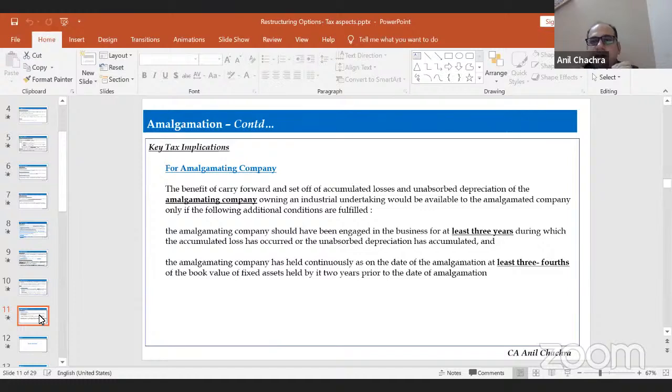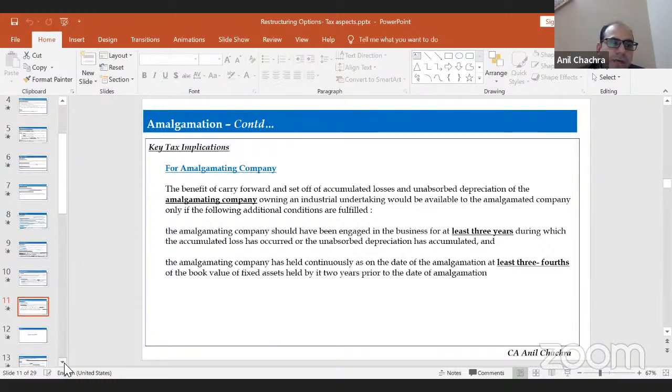After fulfilling the conditions of Section 72A, the losses and the unabsorbed depreciation will be allowed for a fresh 8 years. Unabsorbed depreciation is for an infinite period, there's no time limit, but the unabsorbed losses will be allowed to be carried forward for a fresh 8 year period for the transferee company. So that was all about this amalgamation or merger part from the taxation point of view.